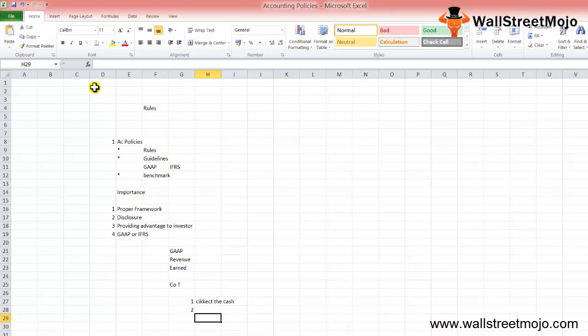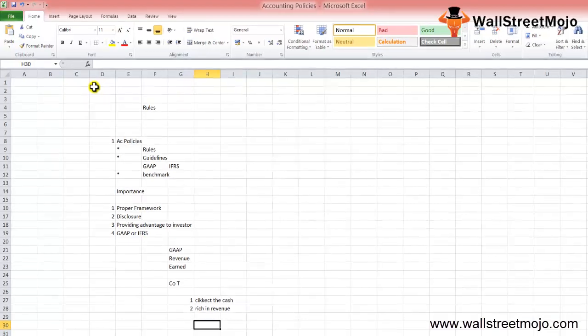So if a company recognizes revenue at the time of recording credit sales, and if the company does not receive any cash, then by that point the company would be called rich in revenue, but poor in cash. So accounting policies greatly affect how revenue is recognized in a company.